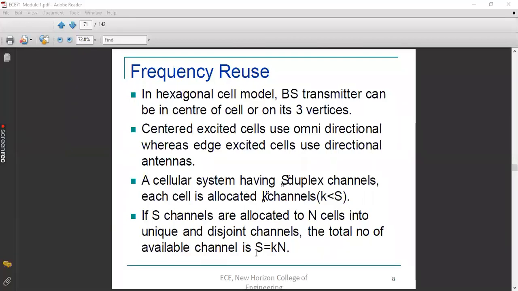What is capital S? Capital S is the total channels. Capital N is the number of cells in one cluster, and small letter k is the channels associated with each cell. How many channels are associated with one cell? That is what is known as K. N is the total number of cells in one cluster. If you multiply this, you will have S number of channels available in the entire geographical region. Clear? Any doubts? S is equal to K into N.